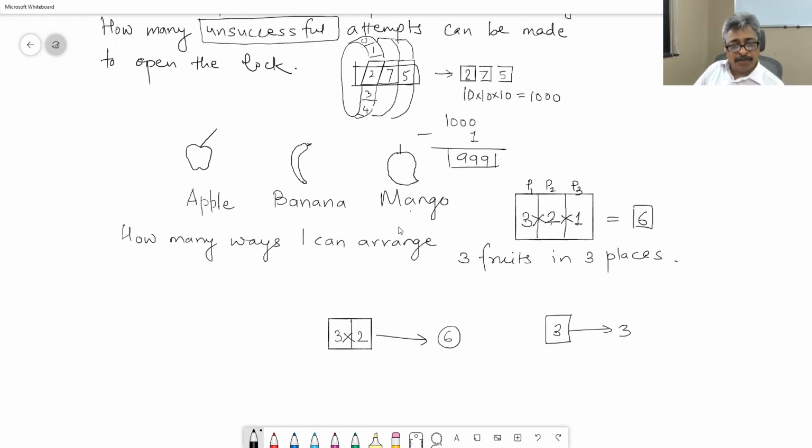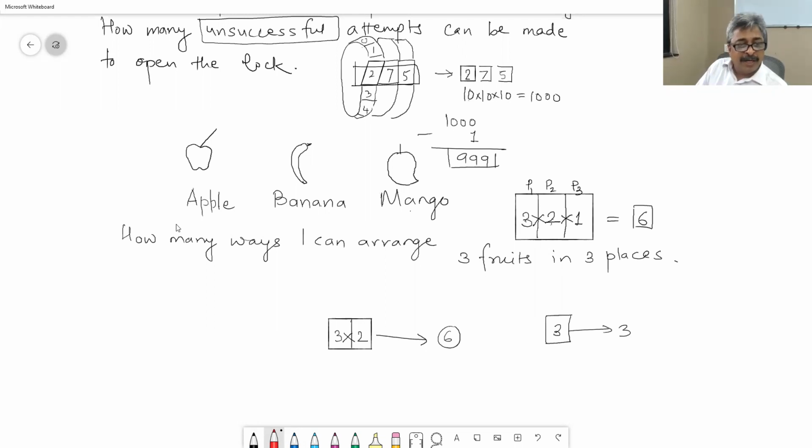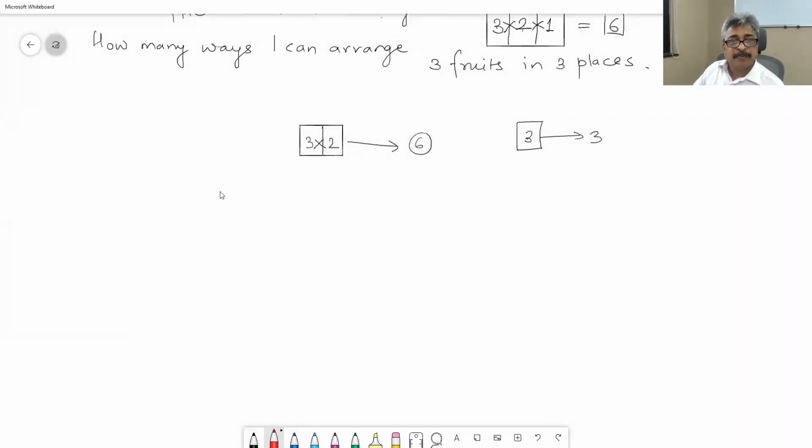Okay. Now instead of 3 fruits, suppose I have a vegetable shop and there are 10 different vegetables, V1, V2, 10 different vegetables. And then out of these 10 different vegetables, I want to display, say, 3 vegetables.